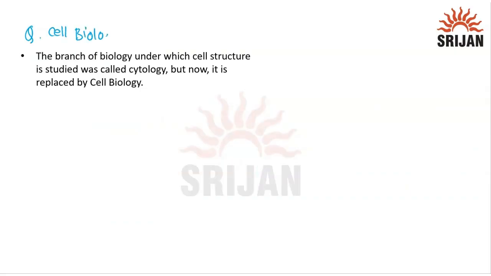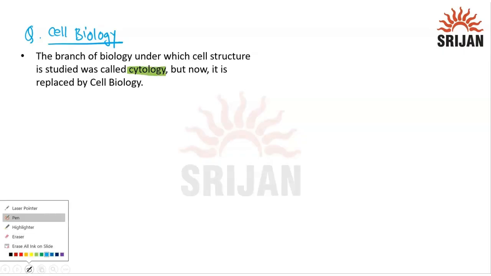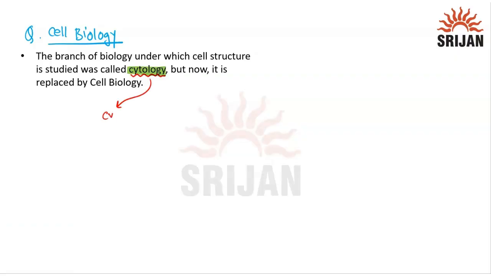Now we come to the next point: what is cell biology? Cell biology is a subject where we understand the structures of the cell, the functions of the cell, everything in a single subject. That subject was previously called cytology. I always tell you that you need to break everything down. In cytology, cyto means cell, and logy means study. So you are studying the cell. Cytology has been modernized and is called cell biology in the modern generation, right students?